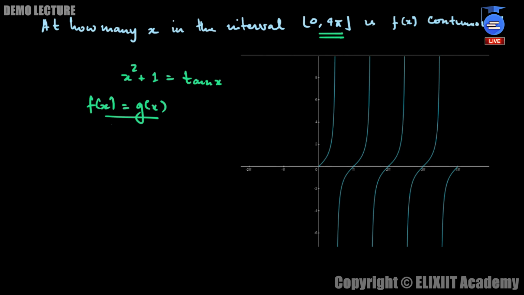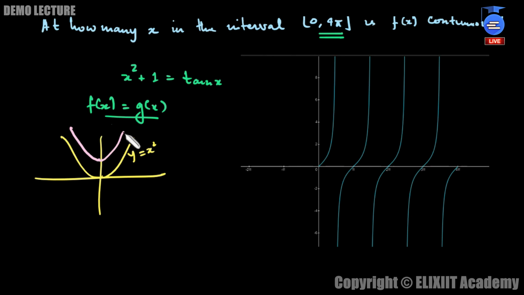First of all, y is equal to x square is a parabola. You all know the graph of y is equal to x square. This passes through the origin, something like this. This is the graph of y is equal to x square only. Now you need the graph of y is equal to x square plus 1. So what will you do? You will shift this graph by 1 unit up. So this graph will simply get shifted by 1 unit, something like this. The shifted graph will be the graph of y is equal to x square plus 1.